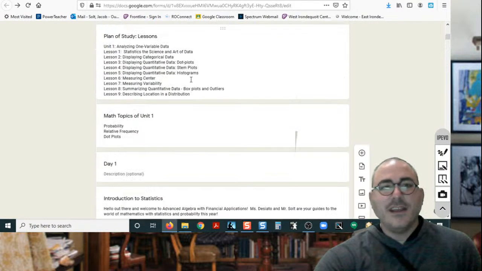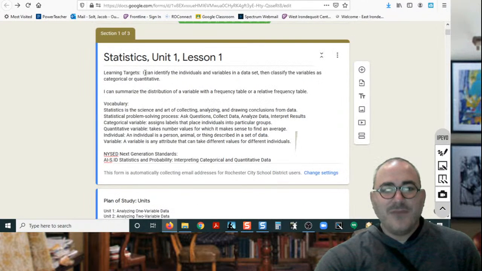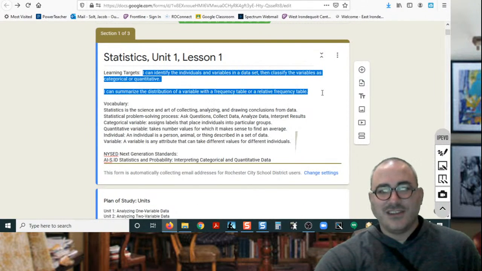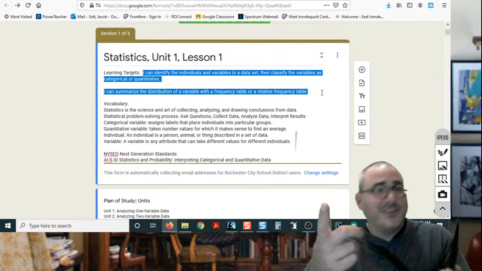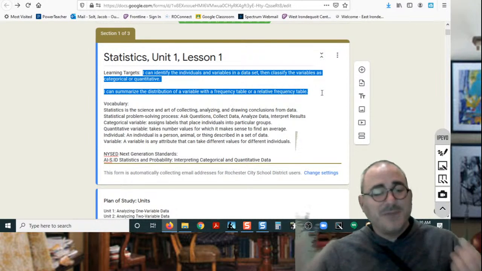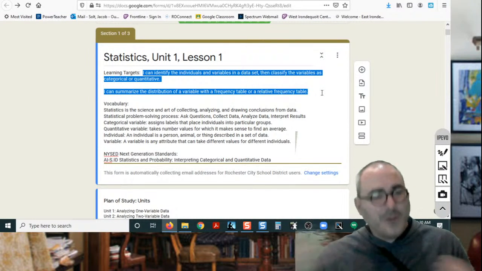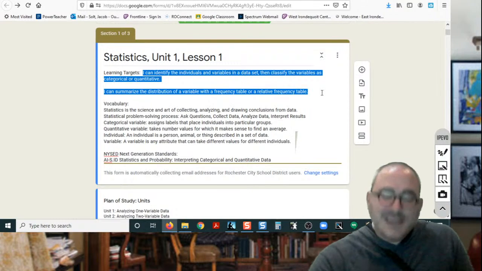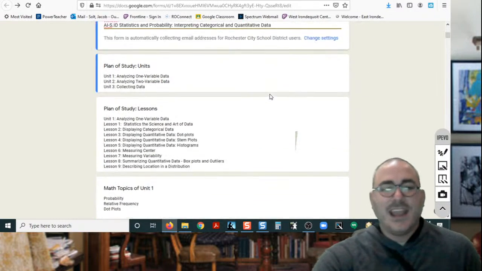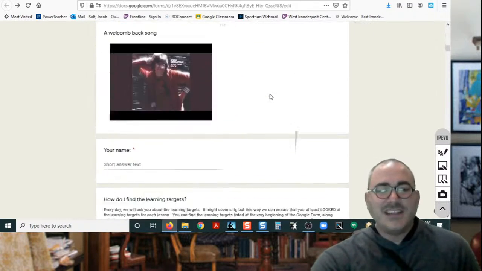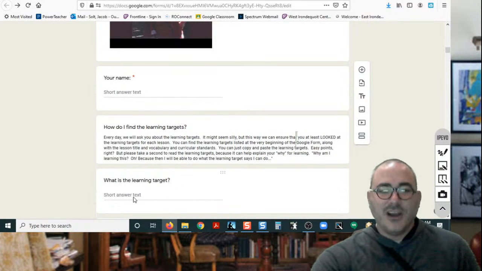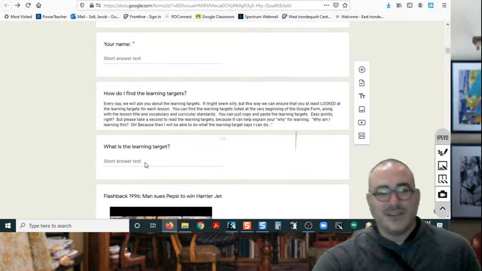You go back up here, and this is my little way of making sure that you're actually looking at the learning targets so you know what you're expected to learn, right? It helps you to learn so much better if you know what's expected. Like, where are we going with this thing? All right, well, that's the learning target. You're going to copy and paste those learning targets in there. That just kind of proves to me that you took at least a look at those learning targets, all right?